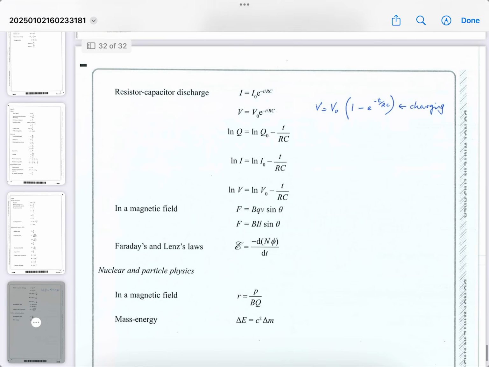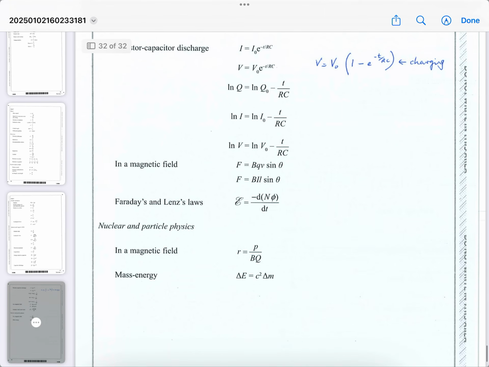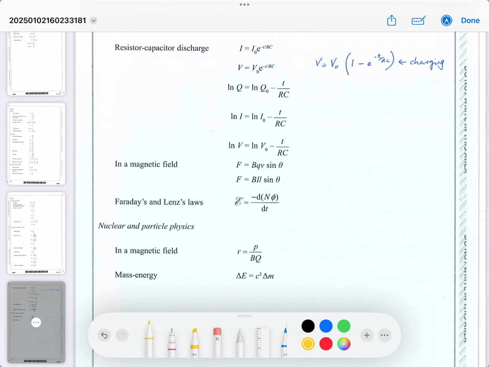And right near the end, yes, you have this formula. So in a magnetic field, the one with the bigger momentum will have the bigger curvature. Yeah? The bigger the momentum, the bigger the R.